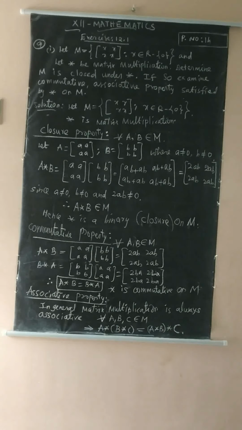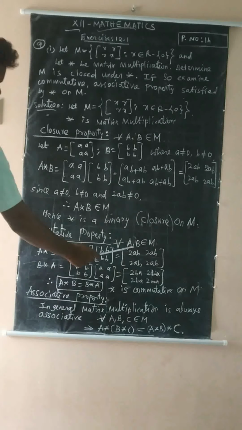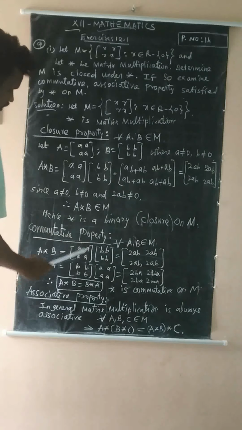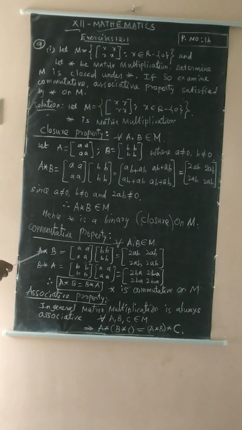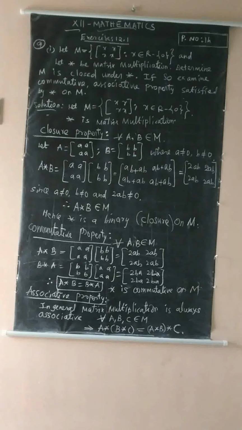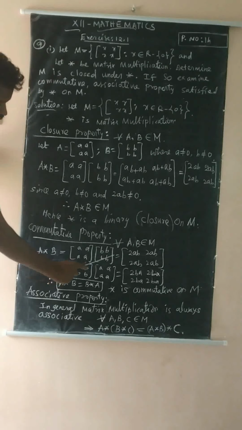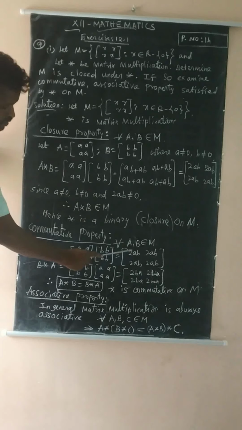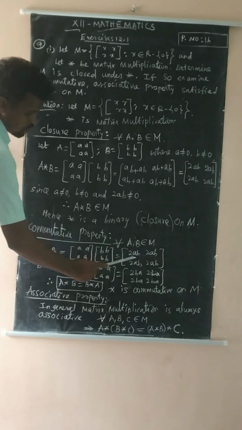Okay, next. Commutative property. For every A, B belongs to M, the matrix A is already defined. Commutative property is nothing but A star B is equal to B star A. We can prove this. A star B is equal to matrix A, matrix B. The product in the same manner is the matrix 2AB.